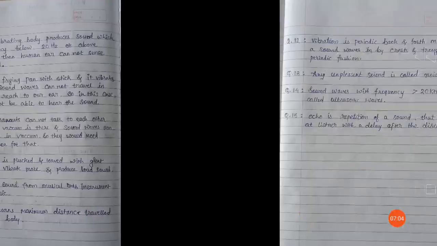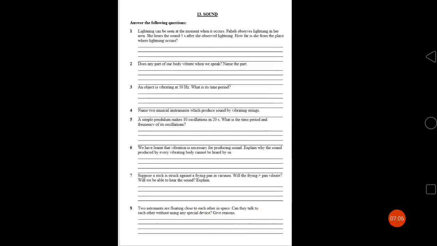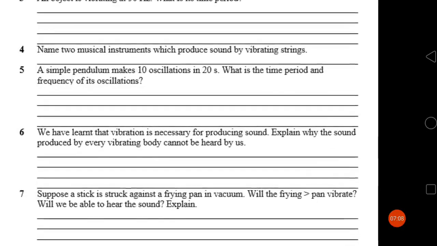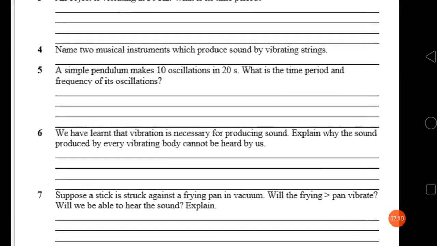Next is question number 6. We have learned that vibration is necessary for producing sound. Explain why the sound produced by every vibrating body cannot be heard by us. We learned that vibration is responsible for the production of sound. But why can each and every sound not be heard by us?